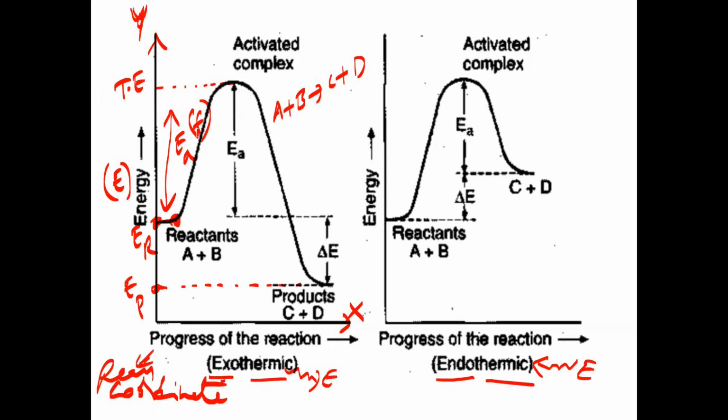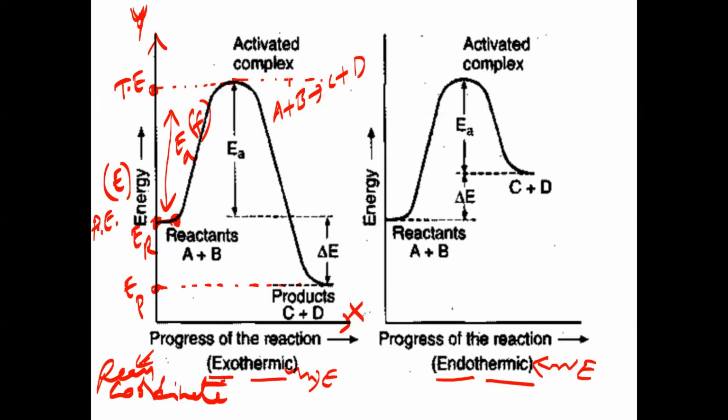Activation energy for the forward reaction is equal to threshold energy minus energy of the reactants. Here energy on the y-axis means potential energy only. So the difference between threshold and energy of reactant is called activation energy of the forward reaction.